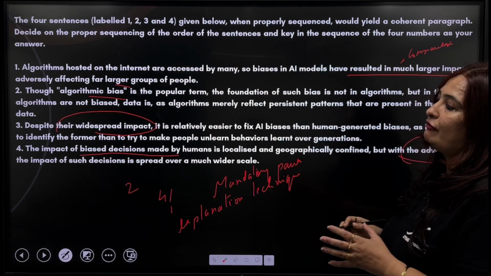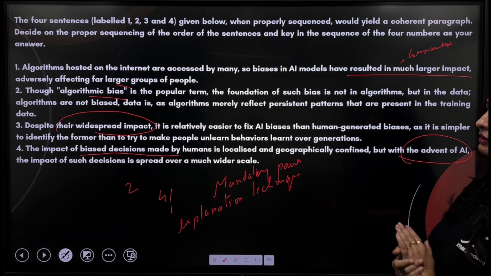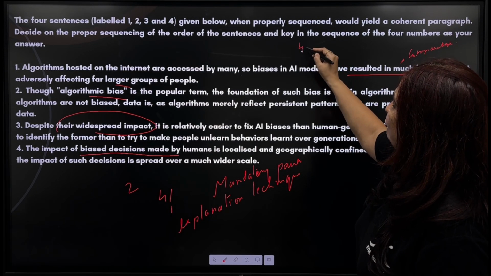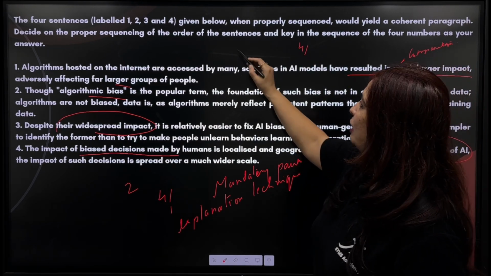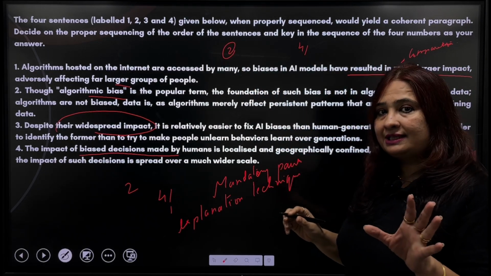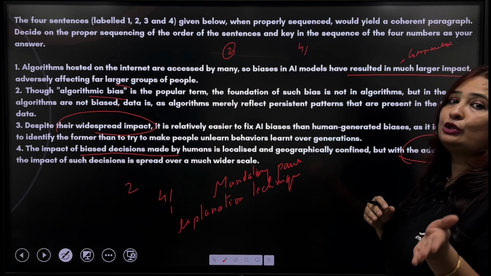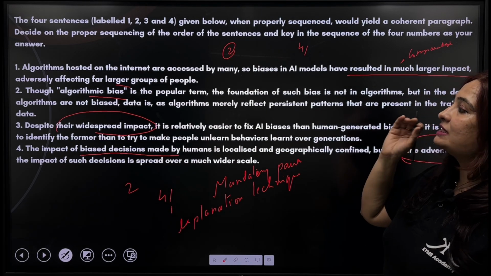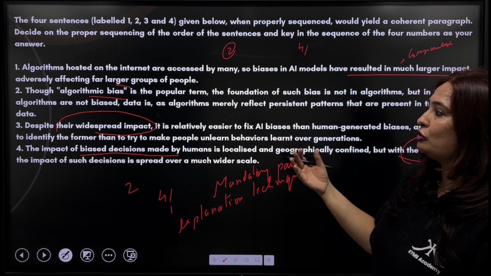Okay, so soon after 4 it has to be 1, and 4 and 1 makes a pair. So if 4 1 makes a pair, as of now I have taken 2 as the starting statement, but I am not sure whether it is going to be 2 or maybe something else. But now let me read third also.